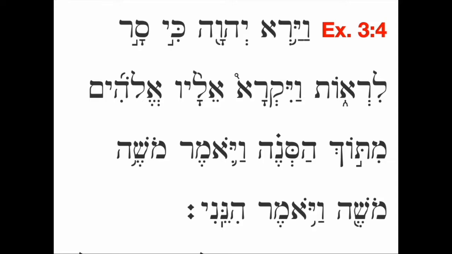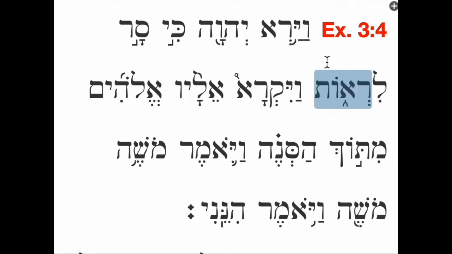Sar is a third masculine singular suffix conjugation verb in the qal stem, and it means he turned aside. So, Vayar Adonai ki sar, and the Lord saw that he turned aside, and then that's followed by an infinitive